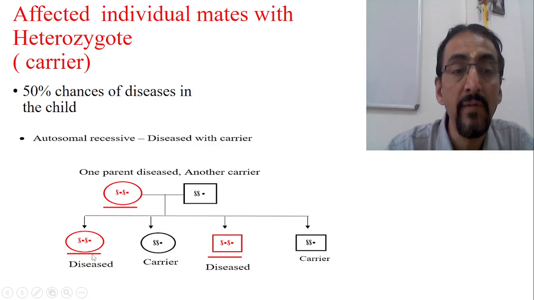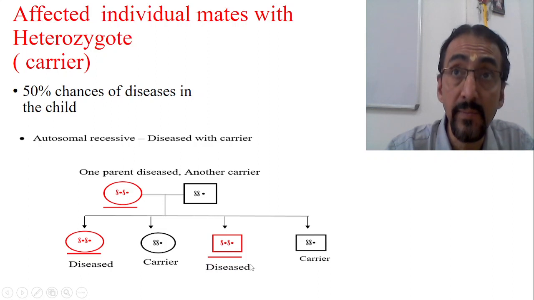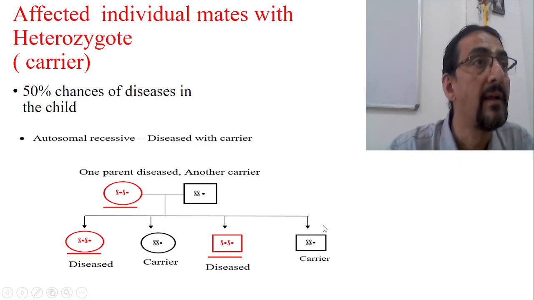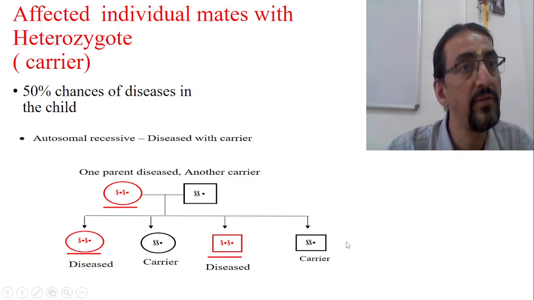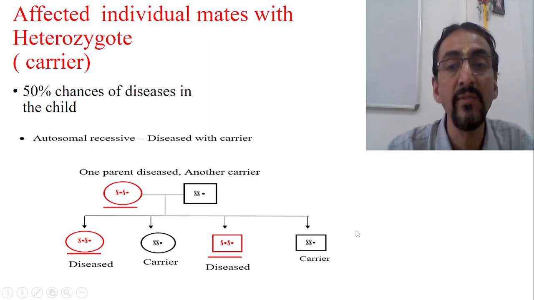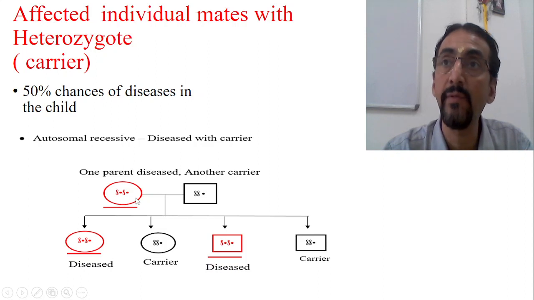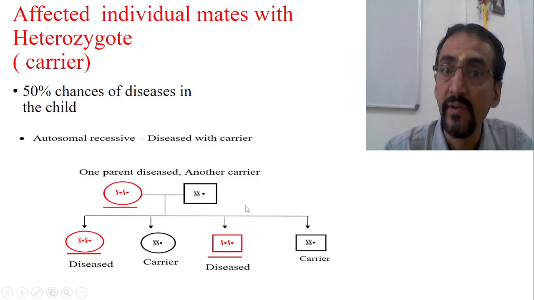In such conditions, 50% will be affected, and out of that 50%, a male and female ratio will be seen. One will be male, one will be female, and the rest of the 50% are again carriers. In the carriers also, one will be male and another will be female. A 1:1 ratio is maintained, and there is no normal. So when a carrier male mates with an affected, diseased female, this is the possibility in recessive disorders.